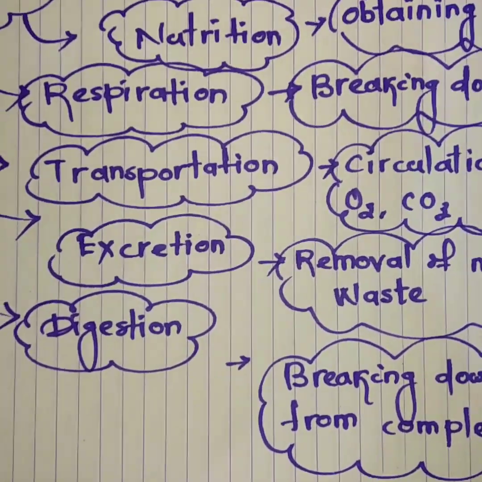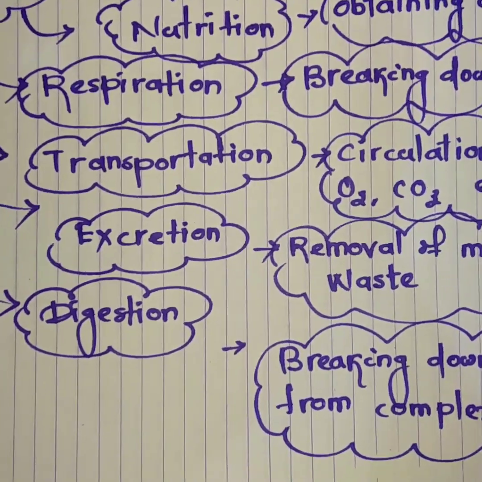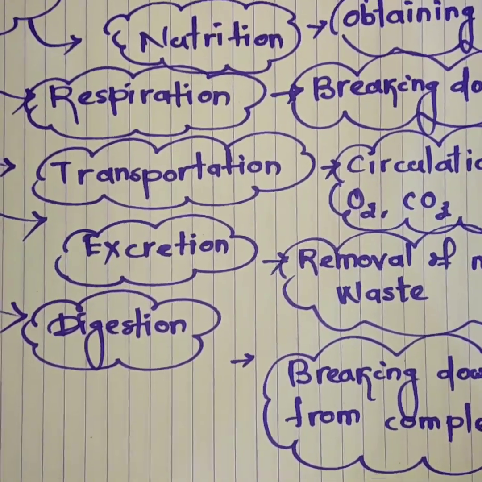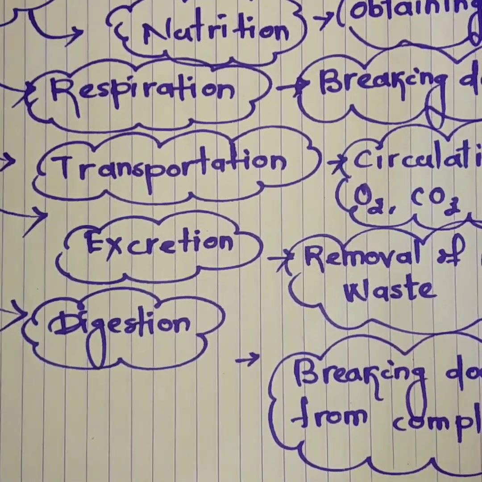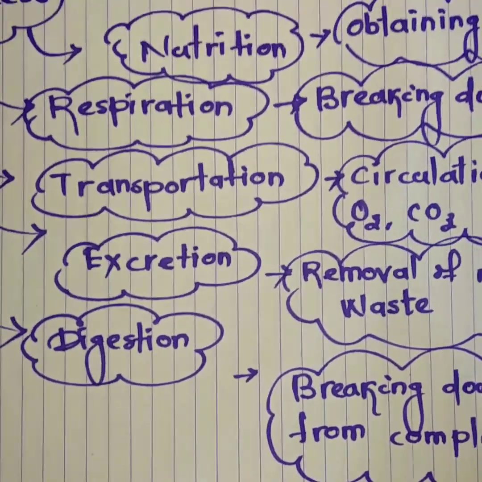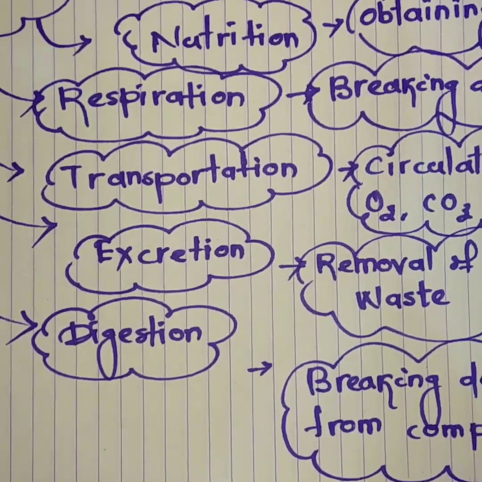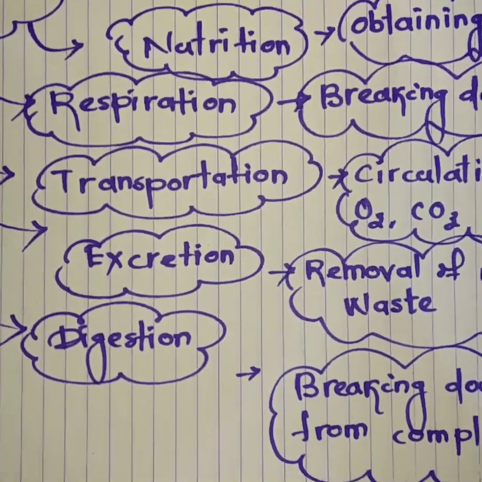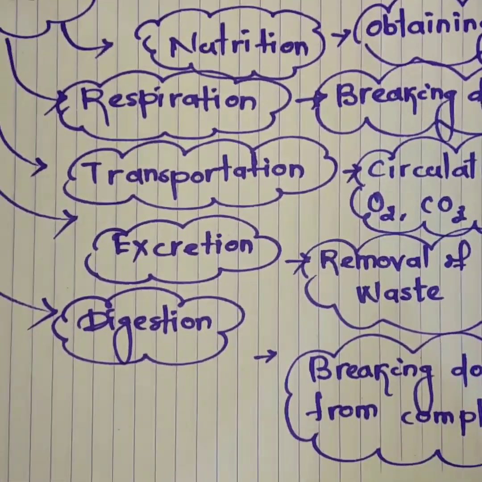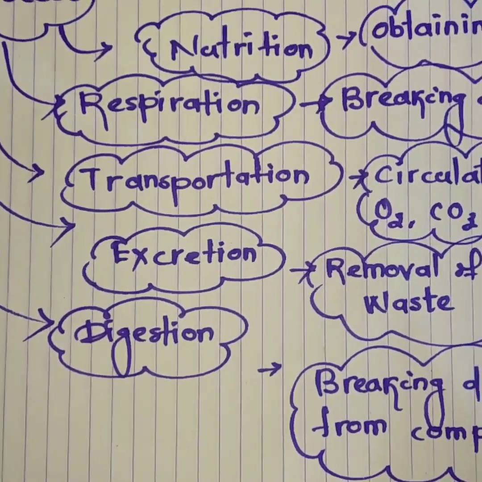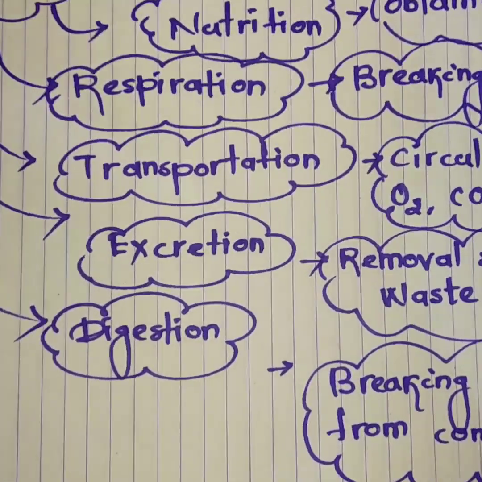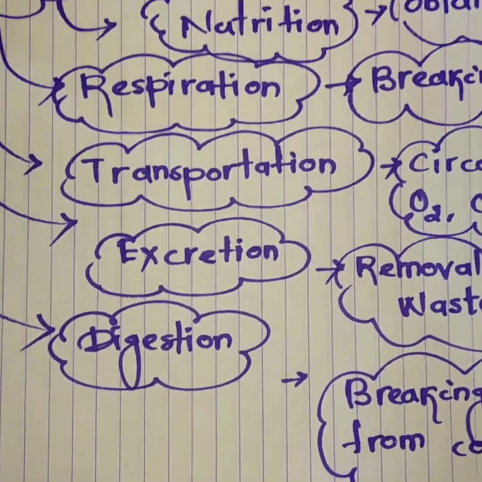But a small amount of amino acid changes into urea by the liver. That is a toxic and poisonous substance, and it should be removed from our body. The process which helps us to remove that metabolic waste is called excretion.